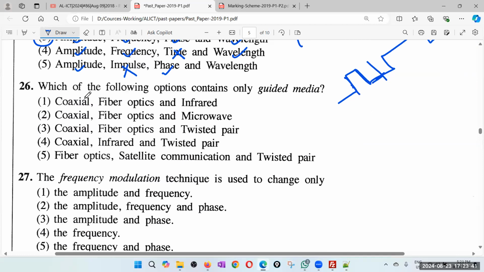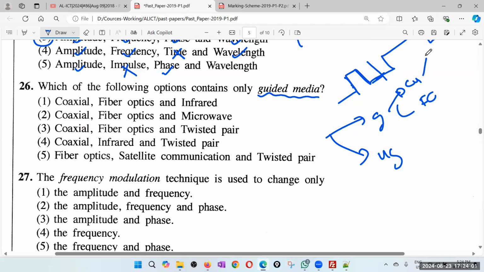At 26. So that should be an easy question, guided media. Remember that we can subdivide media into guided and unguided. So guided includes copper or fiber optics. And copper can be twisted pair, coaxial. Twisted pair can be shielded and unshielded. And unguided is based on the frequency. We can say whether it's radio waves, microwaves, infrared, and so on. It's all about guided media.